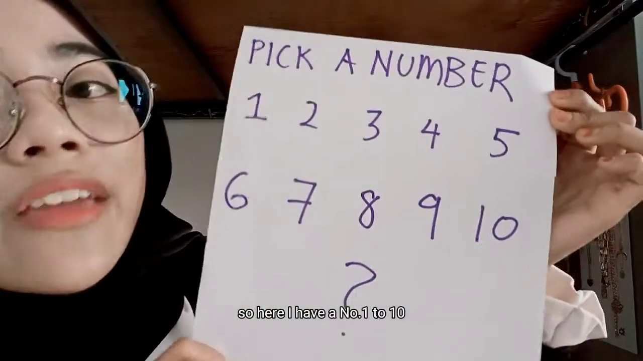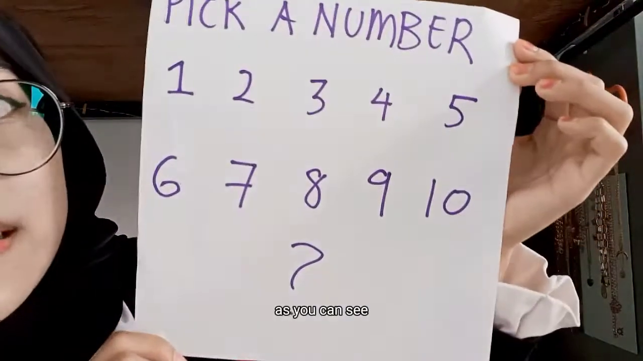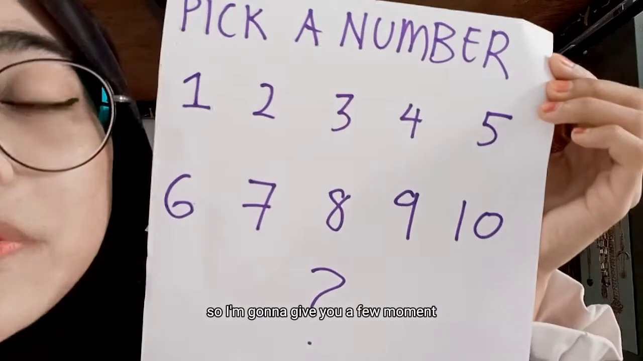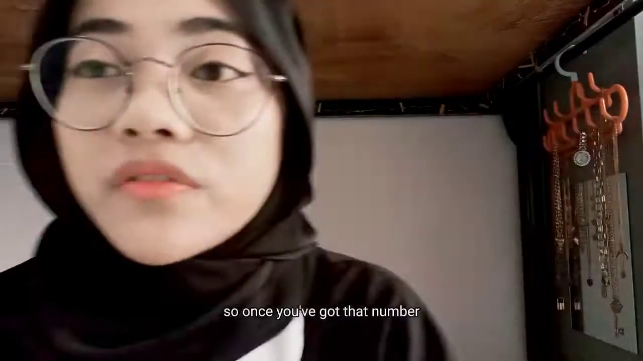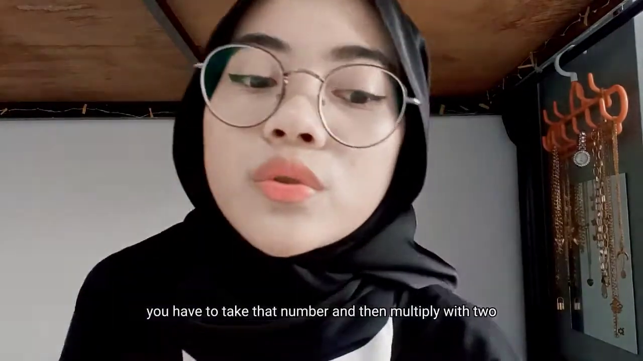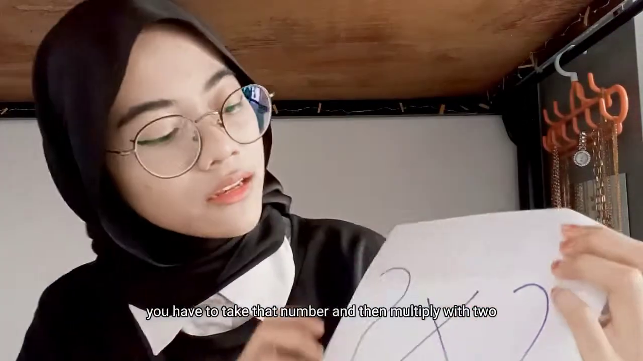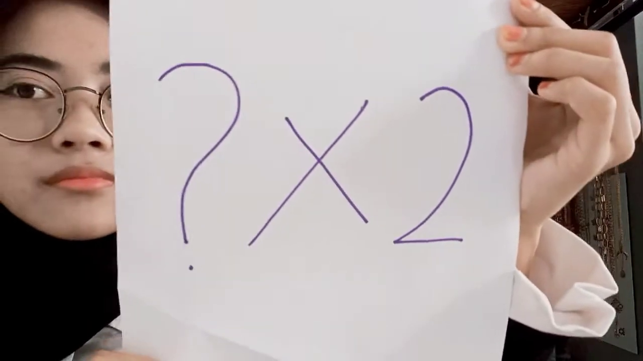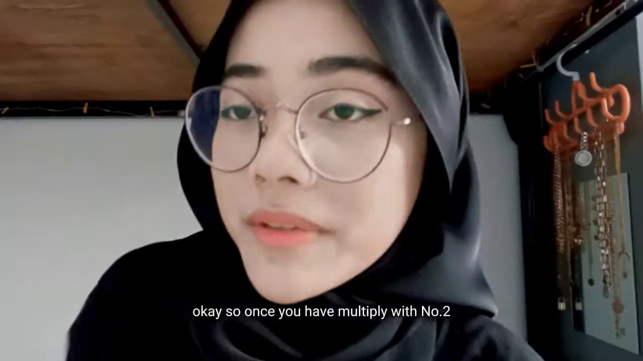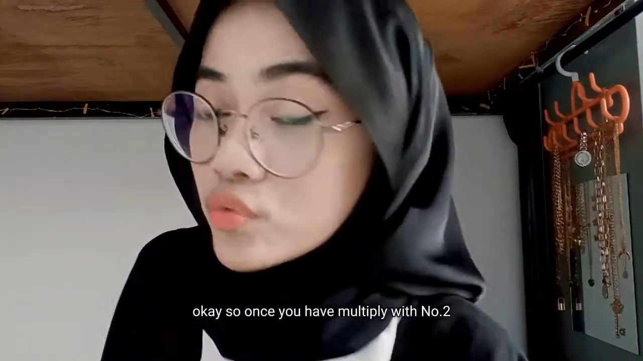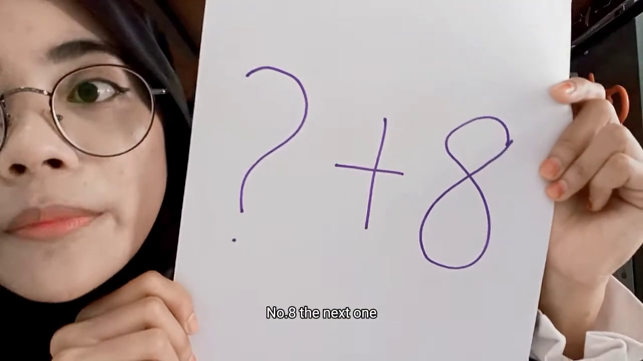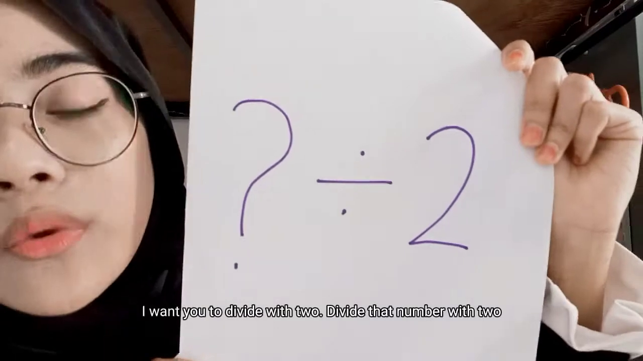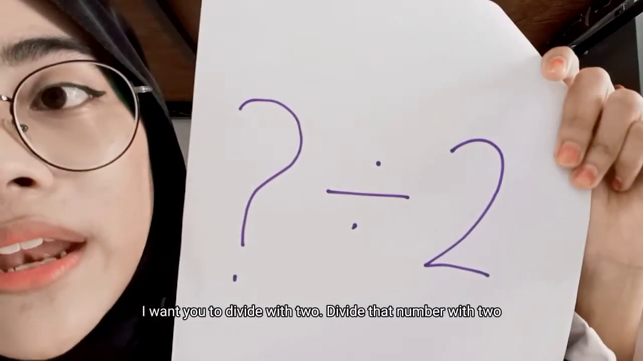So here I have a number from 1 to 10, as you can see. I'm gonna give you a few moments to pick from 1 to 10, okay? Pick any number. Once you've got that number, I want you to multiply it by 2. Okay? Once you have multiplied by 2, I want you to add 8. Okay? Number 8. The next one, I want you to divide that number by 2.